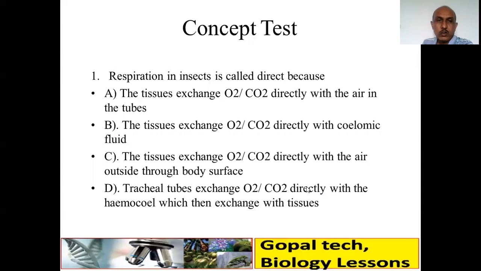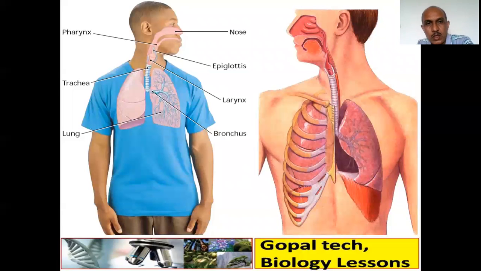Now, based on that, let's have one concept test. Respiration in insect is called direct. Why? So just pause the video, write the choice, and then you check. So the correct answer is here, that is D. Tracheal tubes exchange oxygen, CO2 directly with the hemocoel, which then exchange with the tissues. That is tracheal system.